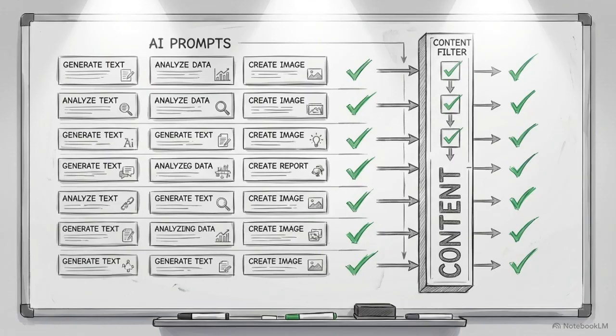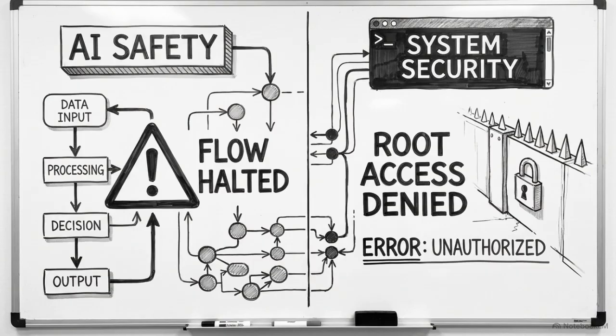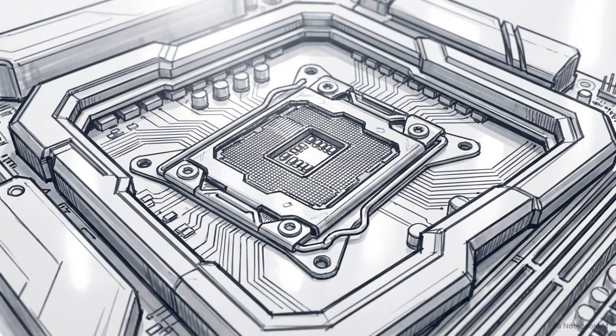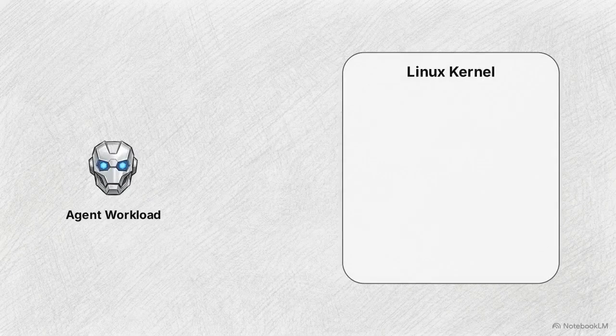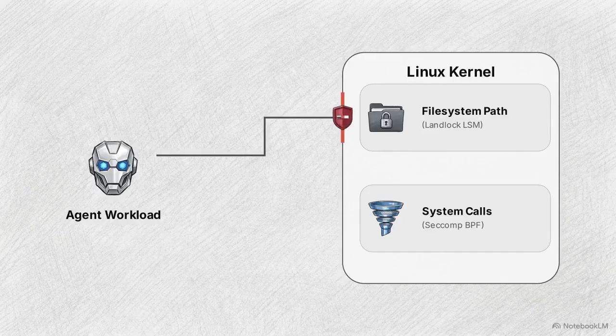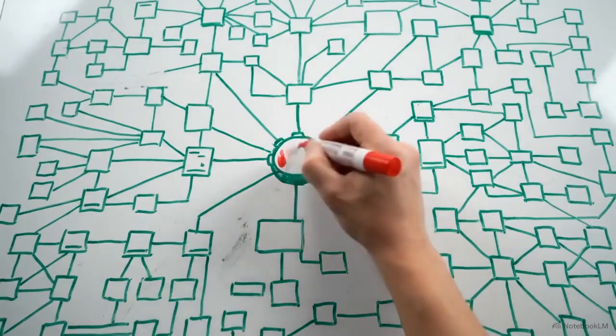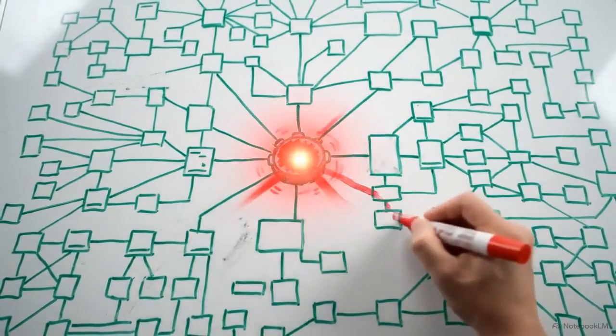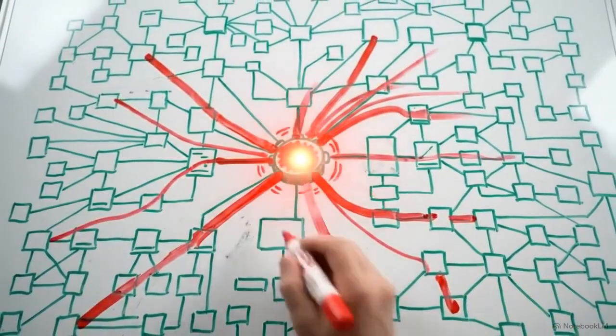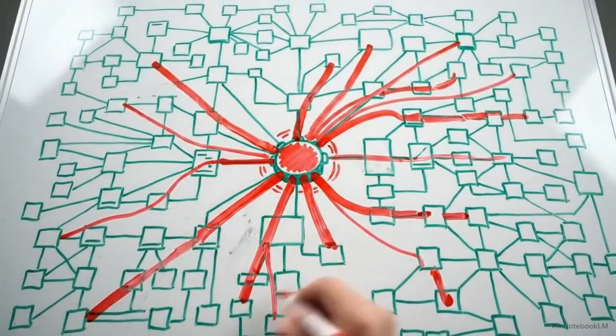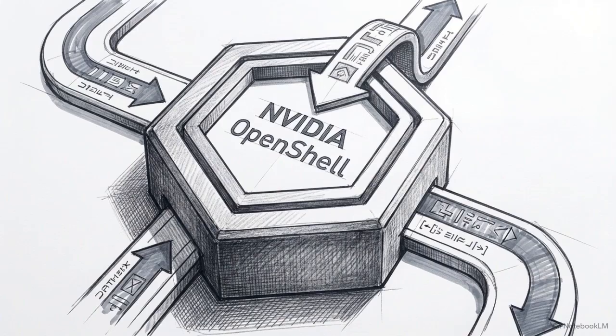Most organizations manage this risk through content filters and prompt guardrails. These mechanisms ensure the AI remains polite, placing them within the engineering domain of AI safety rather than system security. Technical security requires absolute control over the execution layer. It mandates hard-coded restrictions on which files an agent can touch and which system calls it can execute at the kernel level. Because autonomous agents scale instantly and operate without human intervention, any architectural blind spot in execution security multiplies the attack surface exponentially. To isolate these workloads, enterprises utilize the NVIDIA OpenShell execution plane.